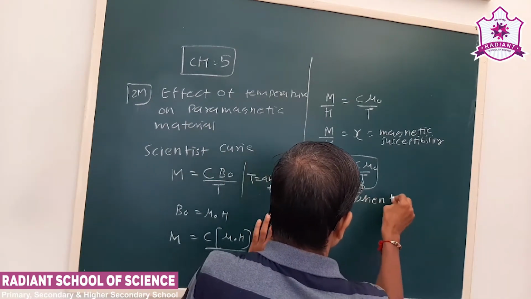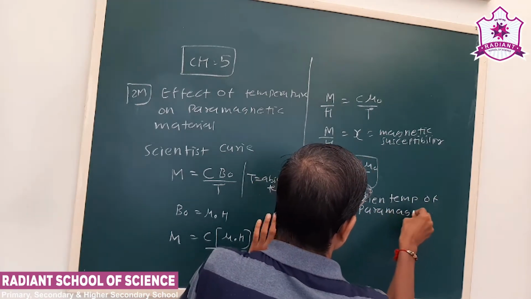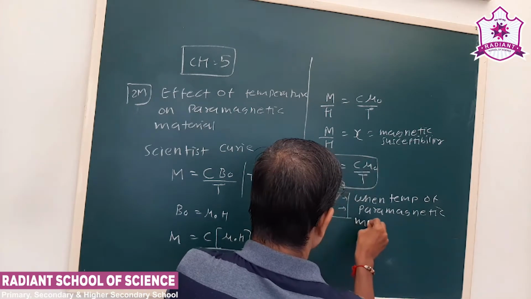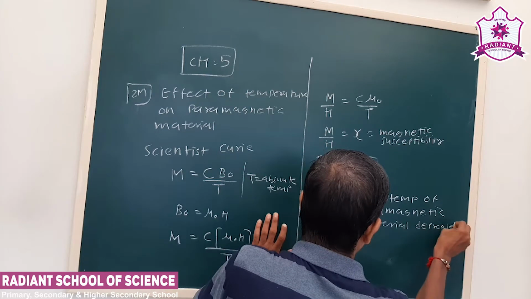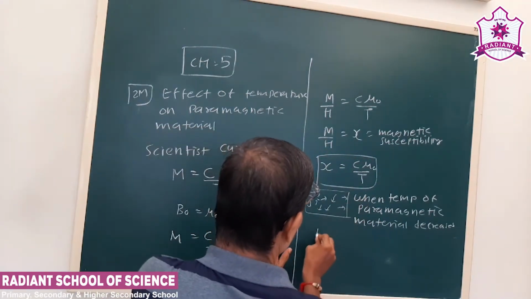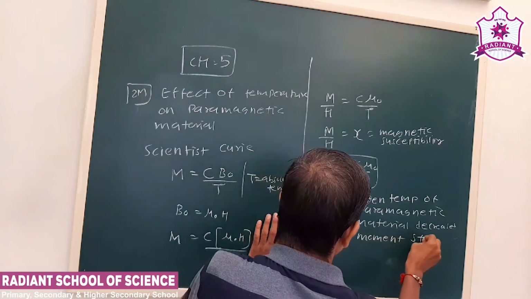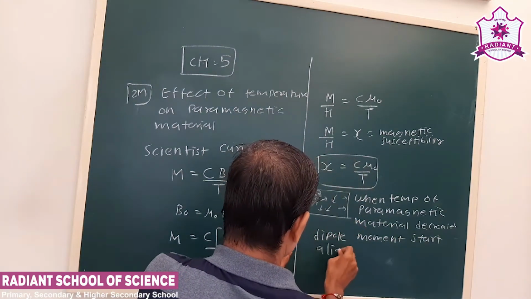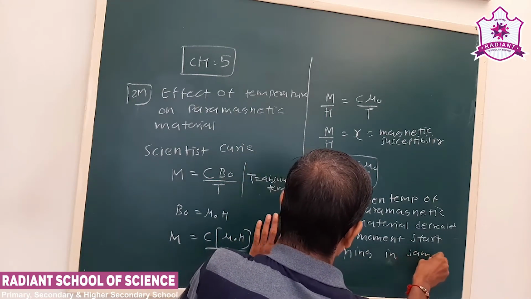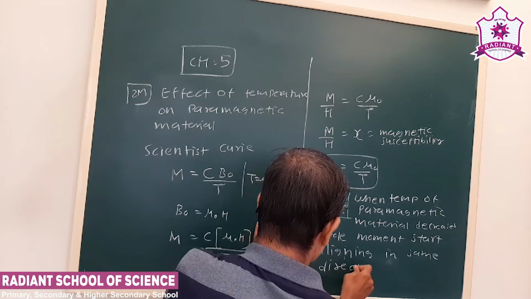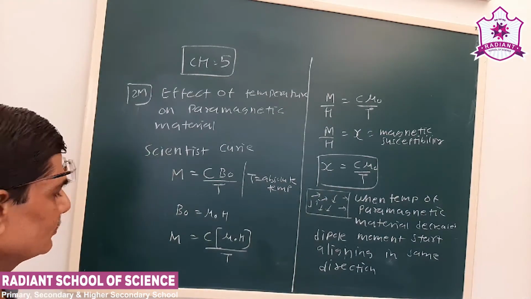When the temperature decreases, the dipole moments start aligning in the same direction. Why? Because chi is inversely proportional to absolute temperature.